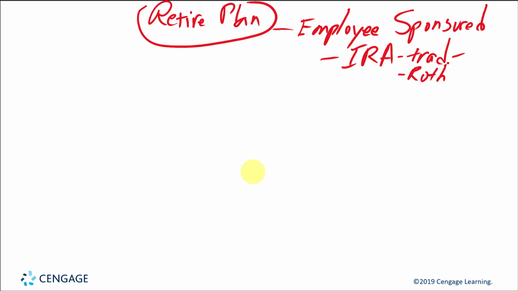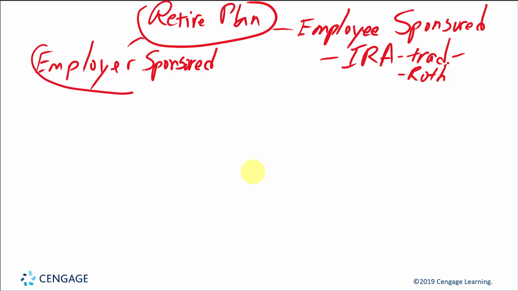On the other hand, we have employer sponsored retirement accounts. In other words, the employer has to set up these types of retirement plans, not like the IRAs. And there's generally two main types of employer sponsored plans.